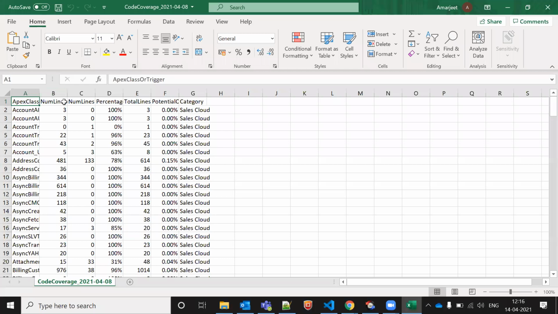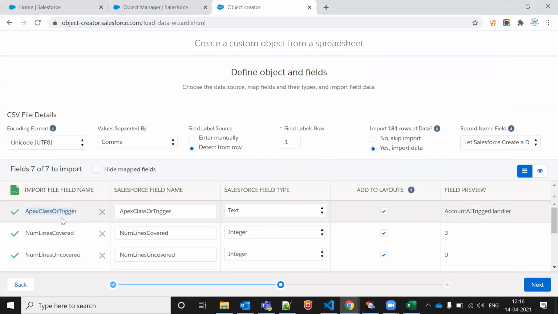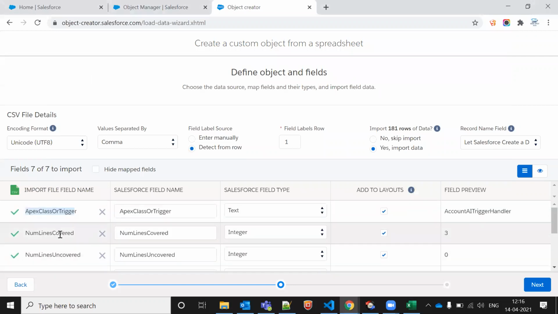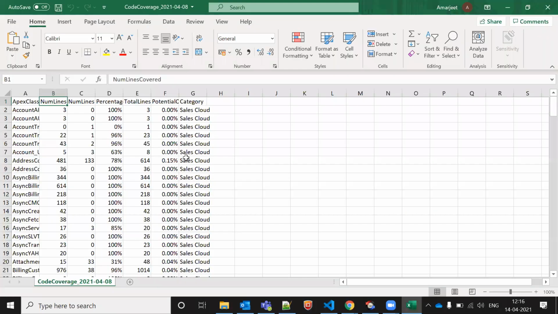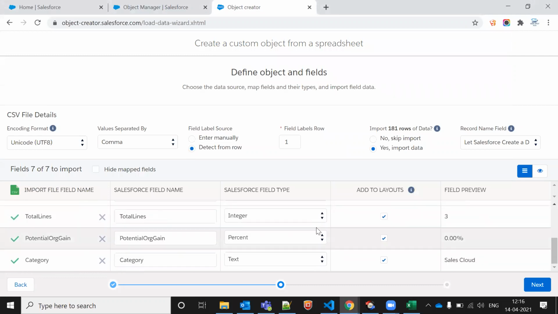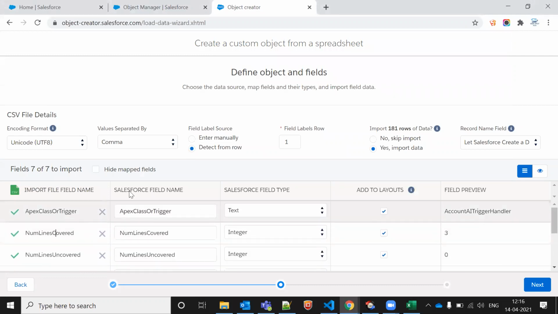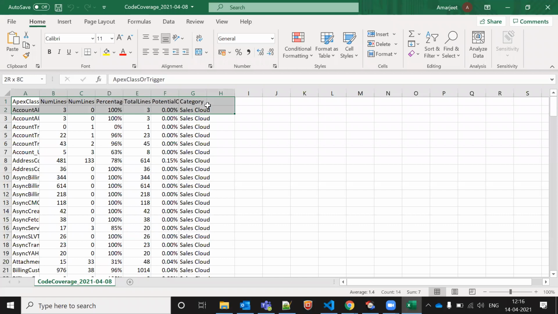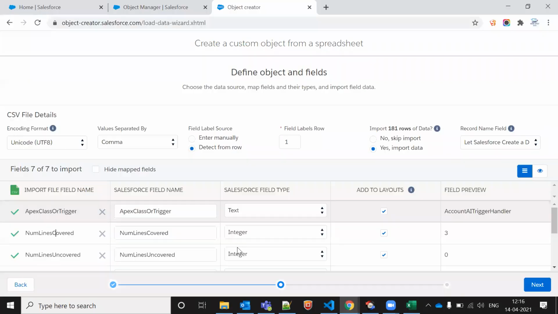Second, line numbers, lines covered, uncovered. So these kinds of things. The test class Excel sheet I have. Let's say these all are my fields, and this is my coverage 21. This is my object name.